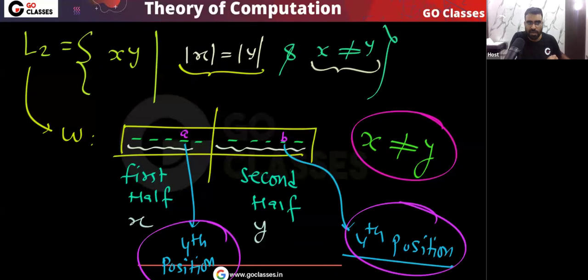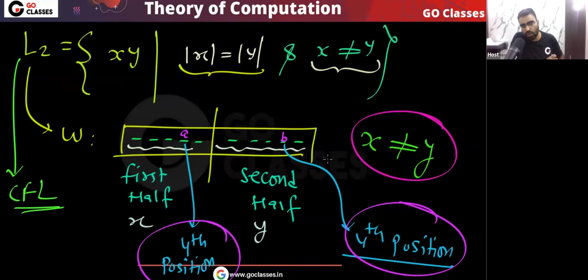Now this is enough. Now what can your PDA do? Your PDA can find this one position with non-determinism. Using non-determinism, our PDA can find this single position where there is a mismatch. Our PDA will use the non-determinism to find this one position where there is a mismatch. So that is the reason this language is a CFL.